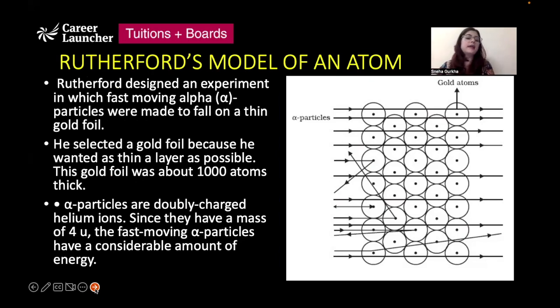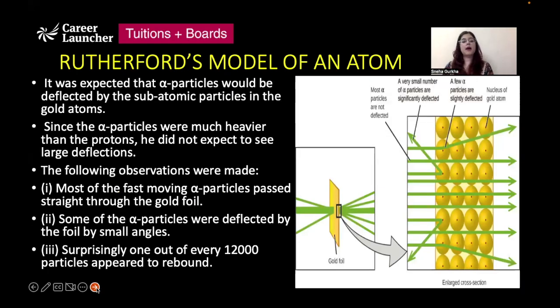Now the reason he selected a gold foil was because he wanted a very, very thin layer, as thin a layer as possible. The thickness of the gold foil that he used was only about 1000 atoms, so it was a very thin layer. And what he did was he allowed alpha particles to fall on this very thin gold foil. Now alpha particles are doubly charged helium ions, and they have a mass of 4 units, and they are considered to have a considerable amount of energy.